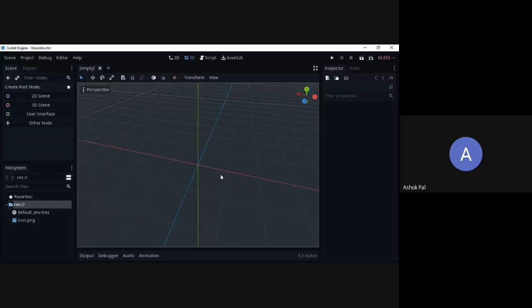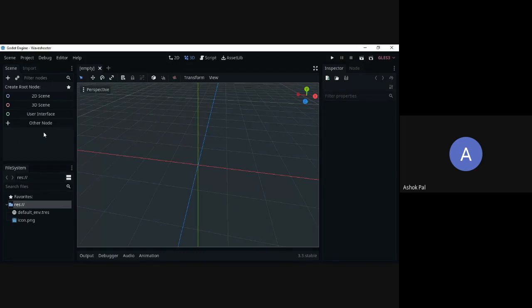Okay, now let's move to our left side. This is the hierarchy. What exactly is a hierarchy? Like you have seen your drive folders: there is one folder inside it, another folder inside it, another folder inside it. There is some kind of hierarchy going on. Whatever you create in this Godot engine also has some hierarchy. There is a parent and there is a child to it, and those parents and children are called nodes. Remember this. There are parents and children in a hierarchy, and those are called nodes.